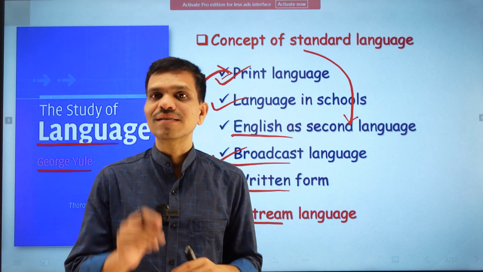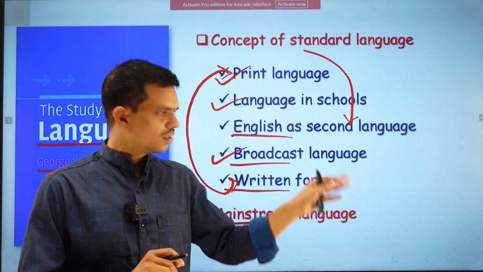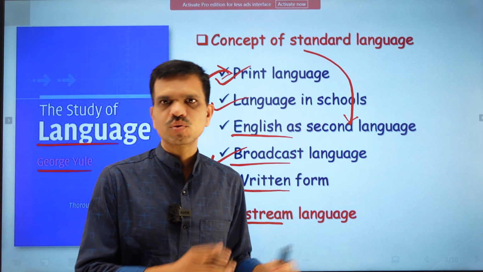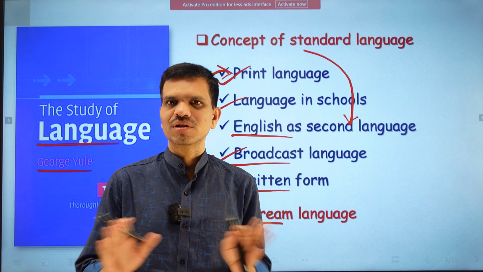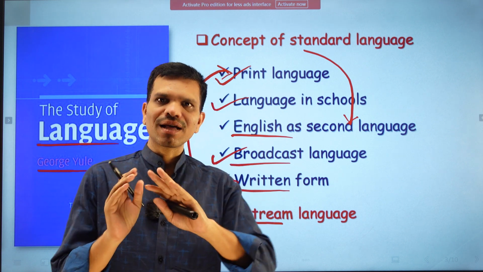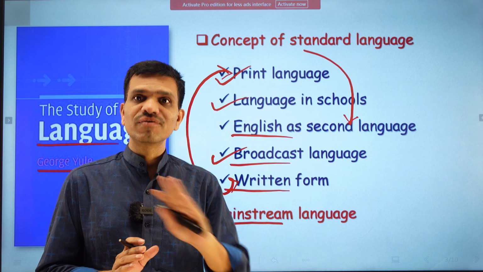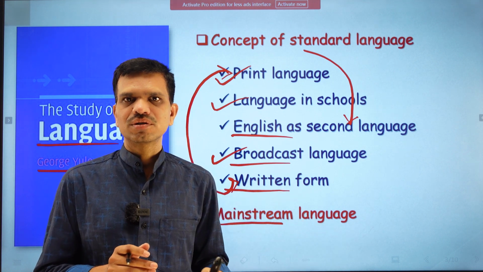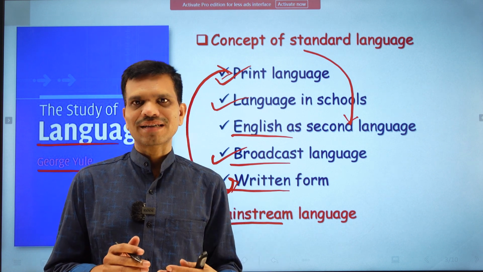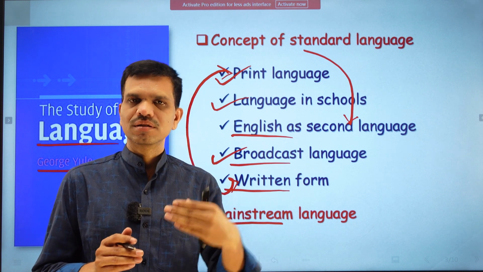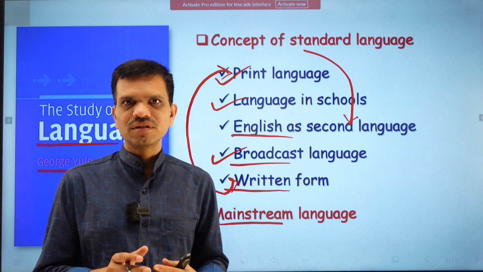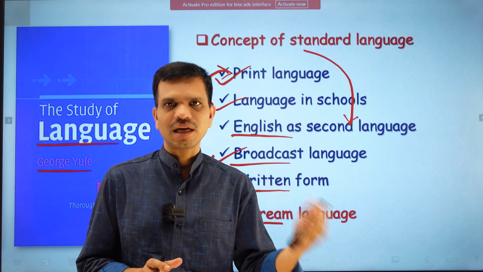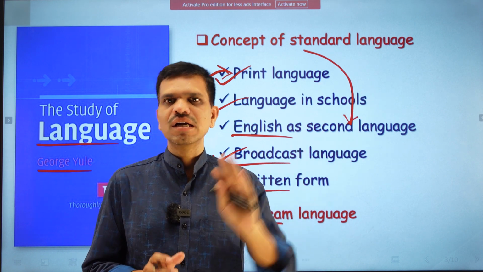Instead we can use mainstream language, which is accepted by many, and I personally use this word. Whenever you are talking about a language, there are variations, there are dialects, there are differences among the speakers. When they speak a particular language, they have different types of accent, different vocabulary, and different pronunciation, and based on this we cannot distinguish a language as superior or inferior, or standard or substandard.